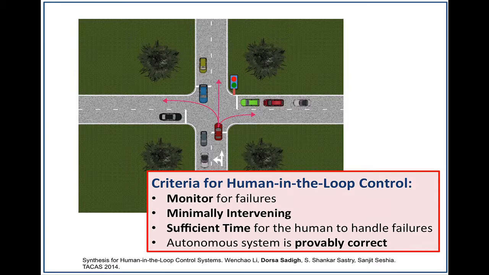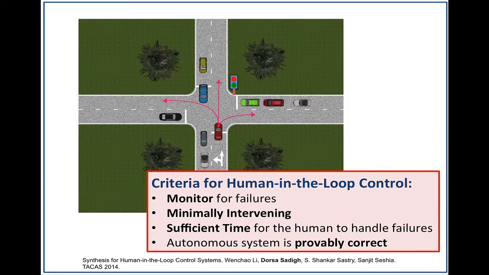We want to just intervene whenever it's necessary. We want to give sufficient time to the human. I can't just tell the human, oh, you're going to die in 1 second. We have to give them enough time to figure out how to solve the problem. And we also want the autonomous part to be provably correct. We don't care about the human. Human can do whatever he wants, but we want to make sure the autonomous part, we have guarantees for that. It's going to be safe.